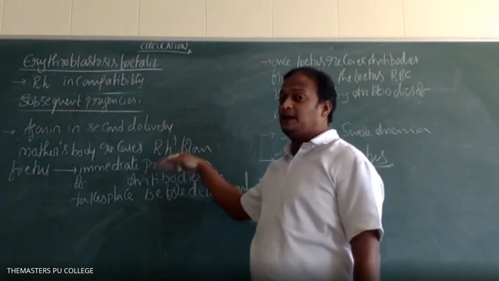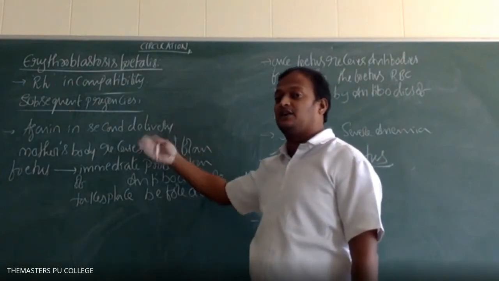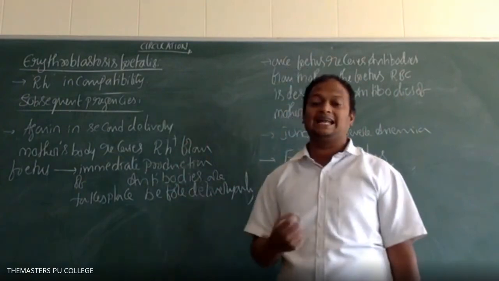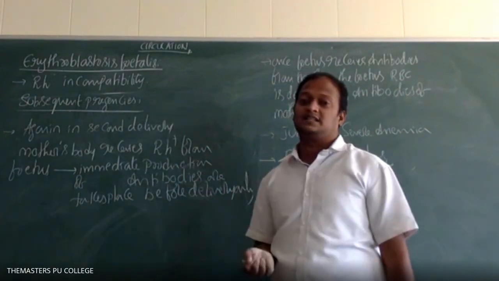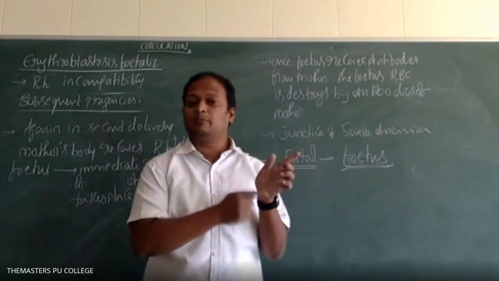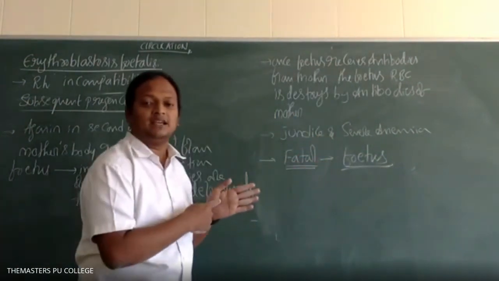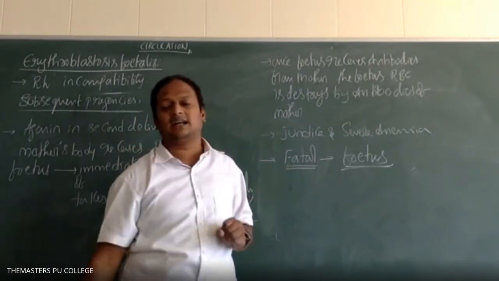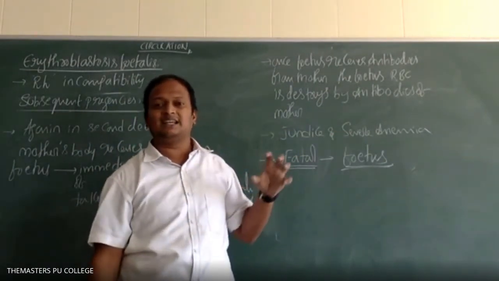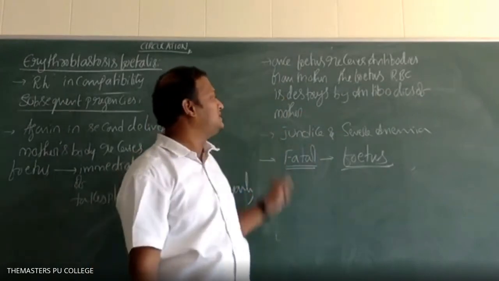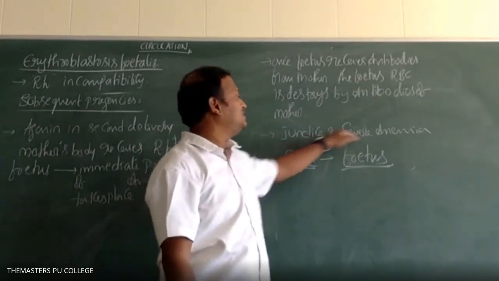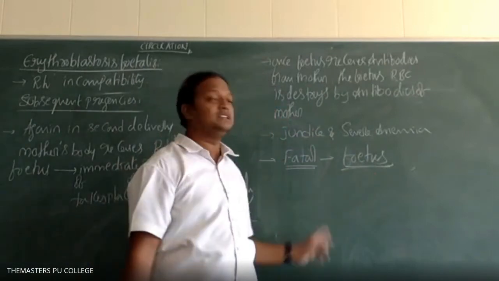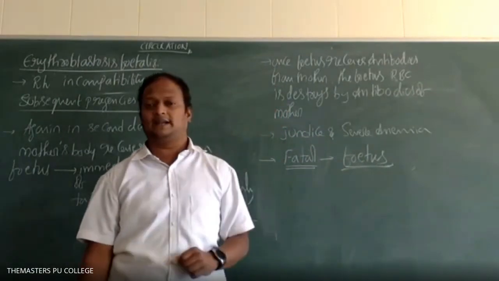But in the subsequent pregnancies, second, third, fourth, immediate production of antibodies takes place in the mother's body. Those antibodies transfer to the fetus through the placenta and umbilical cord. The antibodies destroy the fetal RBC, causing severe jaundice and anemia, and fatal conditions also occur to the fetus.